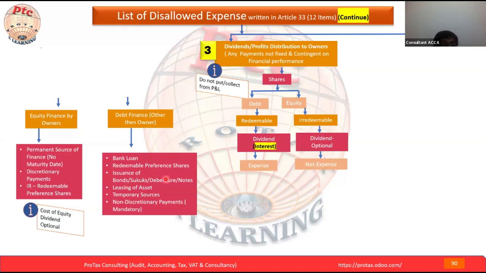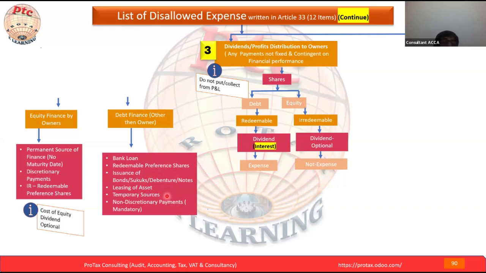Issuance of bonds, debentures, notes, leasing of assets. But these are all temporary sources of finance. What does that mean, temporary source of finance? Because there is a maturity date. For all these loans, there is a maturity date. We have to return this loan.